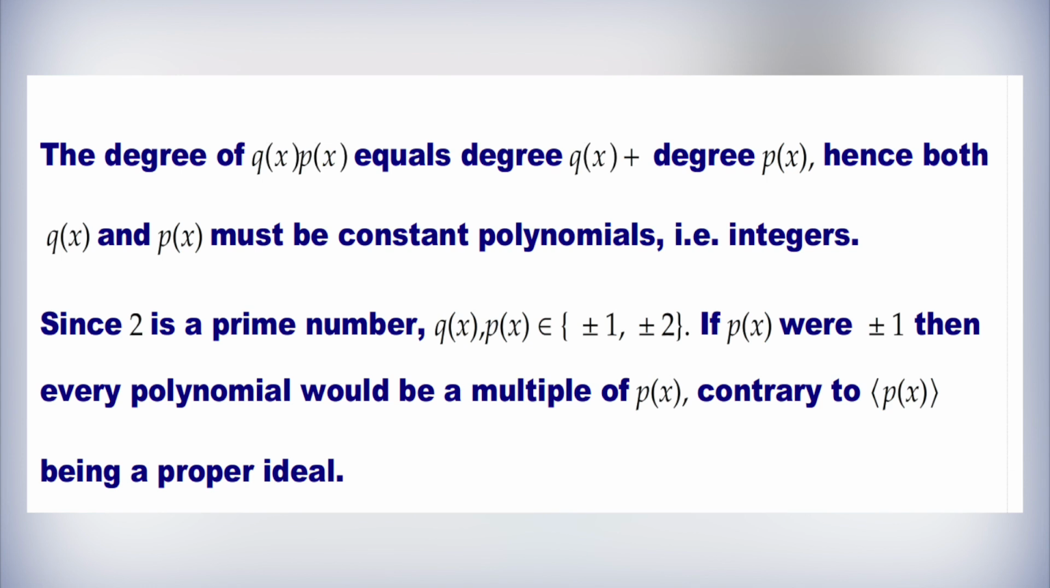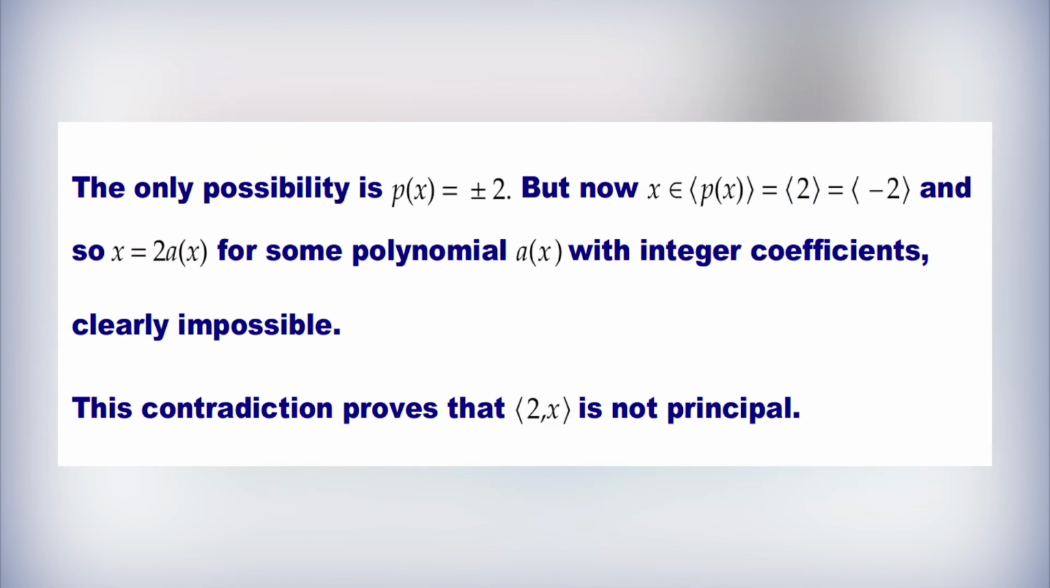Since 2 is a prime number, (q(x), p(x)) belongs to {±1, ±2}. If p(x) were ±1, then every polynomial would be a multiple of p(x), which is contrary to the ideal generated by p(x) being a proper ideal. So the only possibility is that p(x) is equal to ±2.